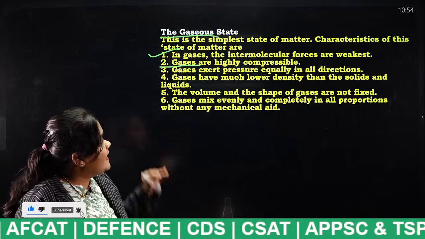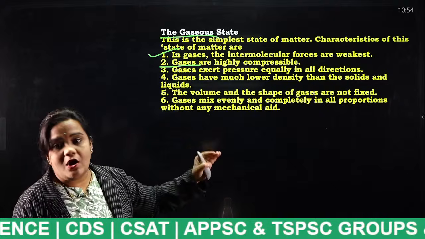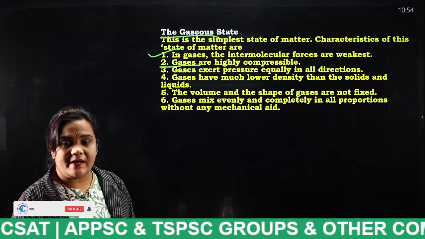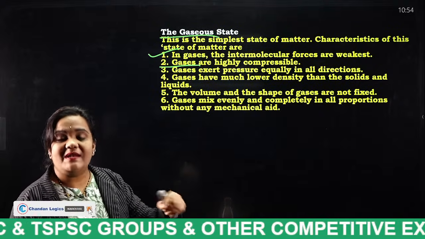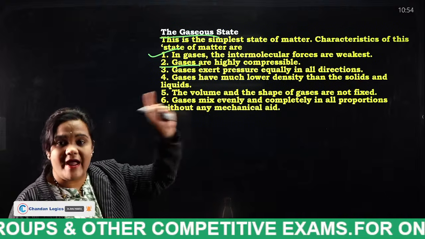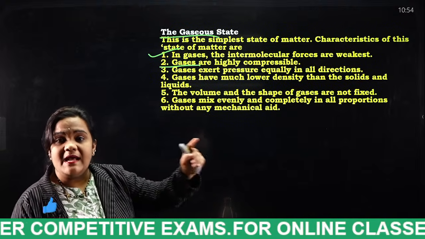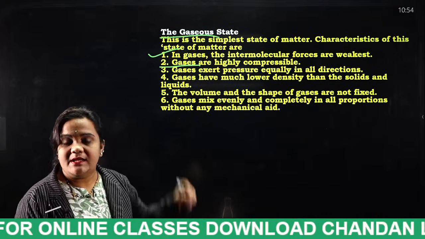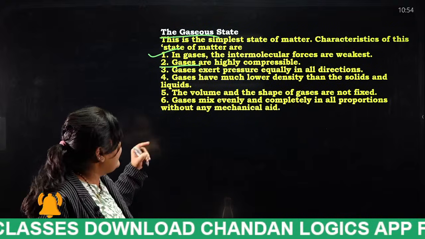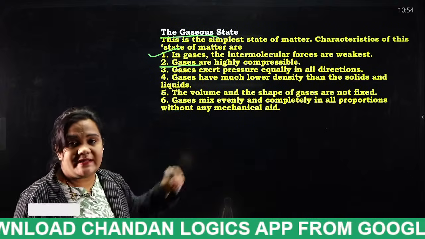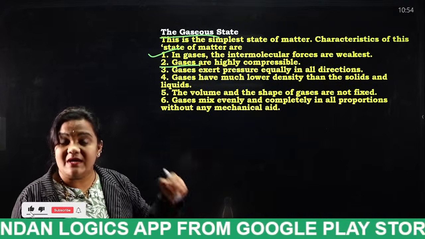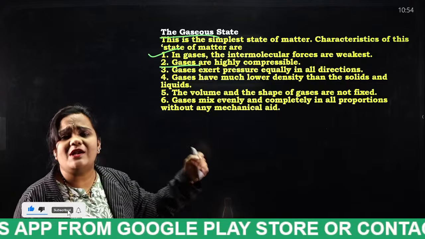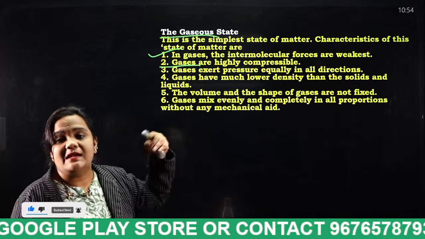And next, gases exert pressure equally in all directions. The air will exert equally in all directions. For example, a fan: when we switch on the fan, the air is distributed equally in all directions. That is nothing but gases. And next, gases have much lower density. The density of gases is very low when compared to solids and liquids.